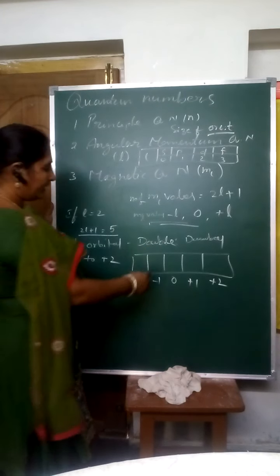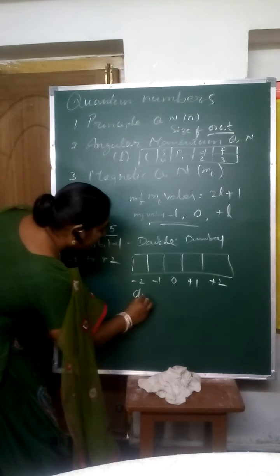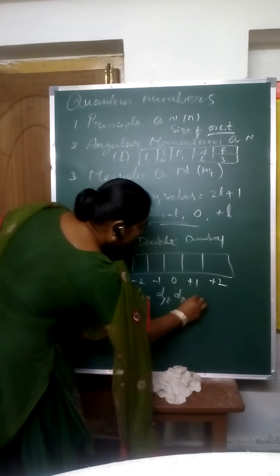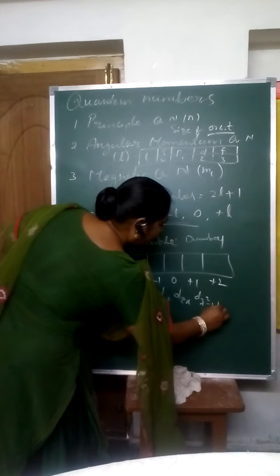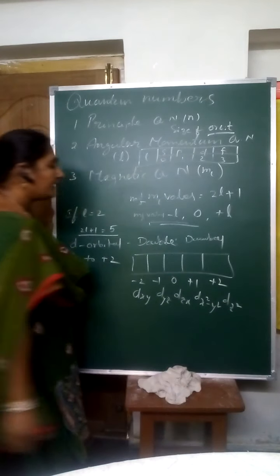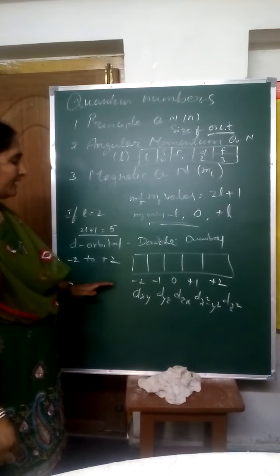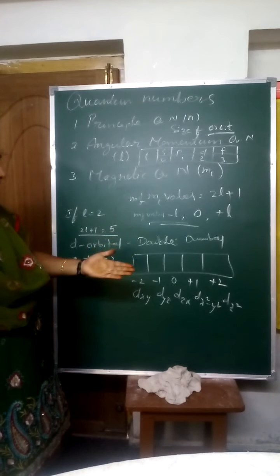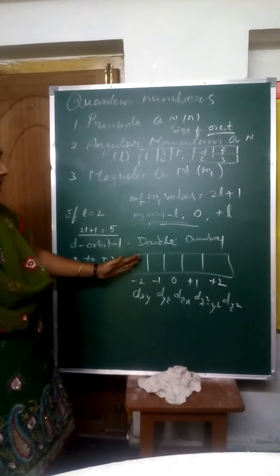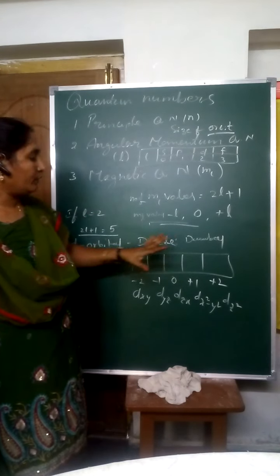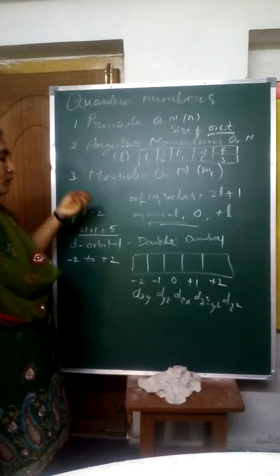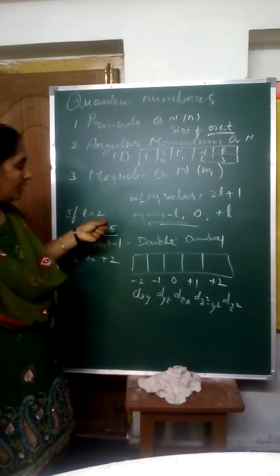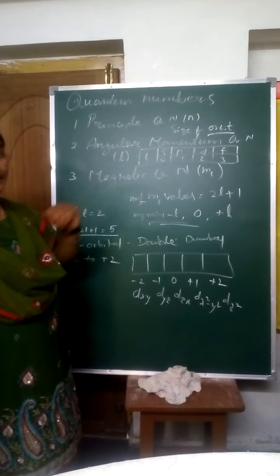The names of these are dxy, dyz, dzx, dx square minus y square and dz square. In this video we cannot explain the shapes of these. In the next video I will explain the shapes of all the orbitals. Now you understand how we have to draw the orbitals.